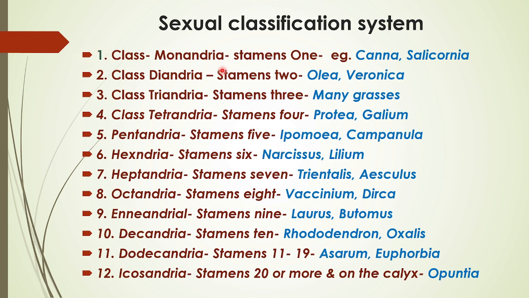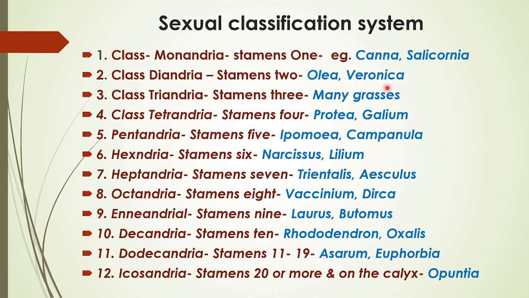First class is Monandria. When stamens are only one, that is any flower containing only one stamen, they are placed into the class Monandria. Examples are Canna and Salicornia. Class Diandria: when stamens are two, such plants are placed into Diandria.